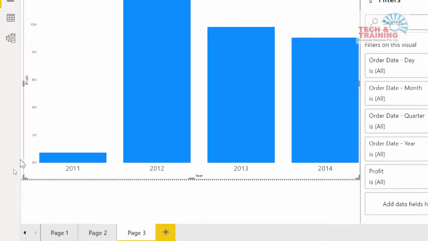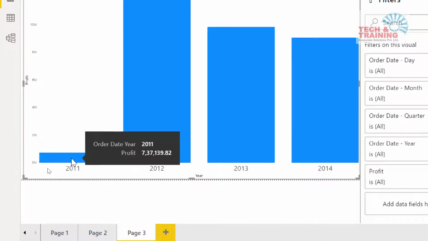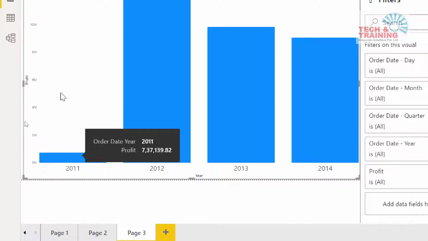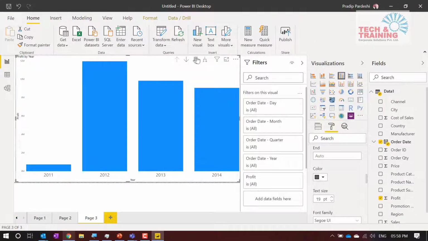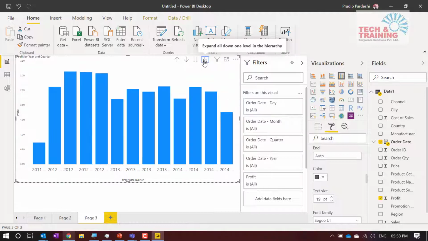So when you see 2011, I want to find out why I have earned so much less profit here. Now, friends, these are the controls that I have on this chart. Let me quickly explain what these controls are. Here it says drill down, this says next level in the hierarchy, and it says expand all one level down. So let me go one level down.